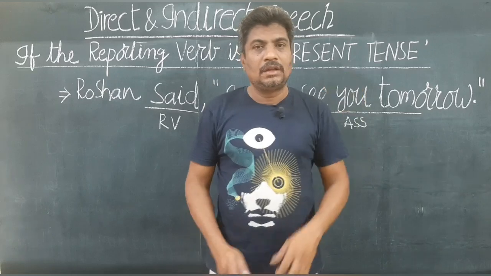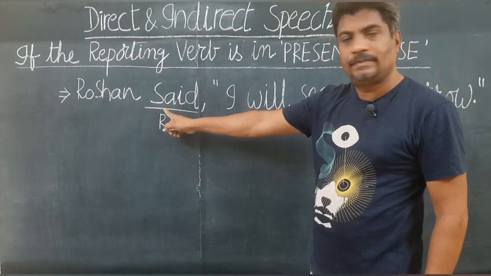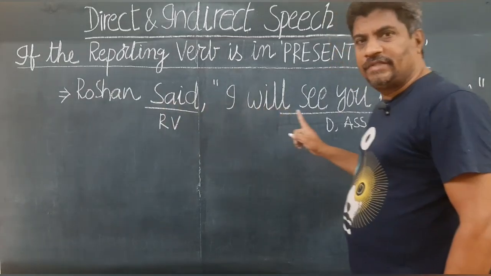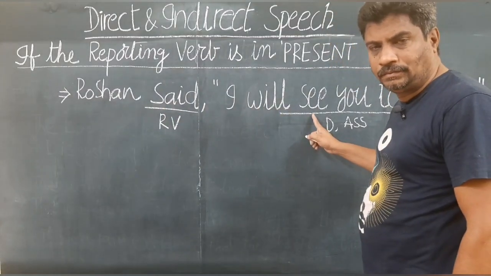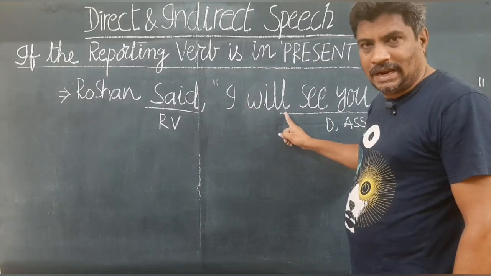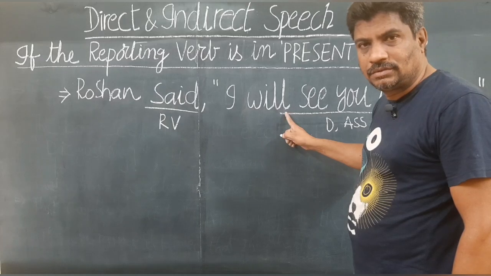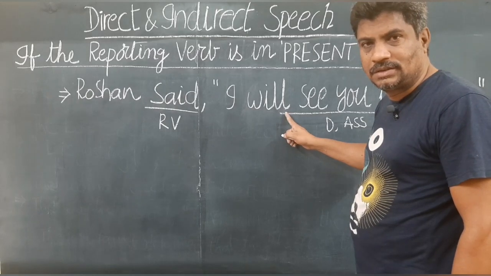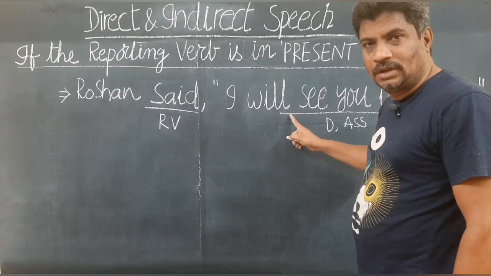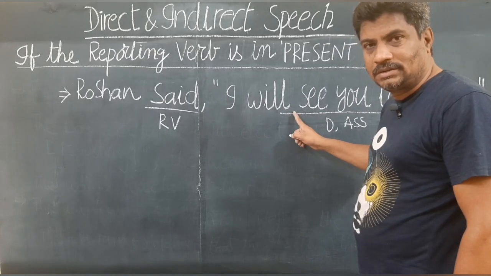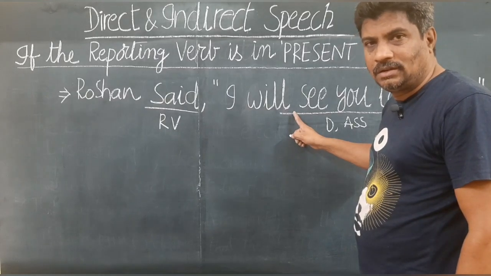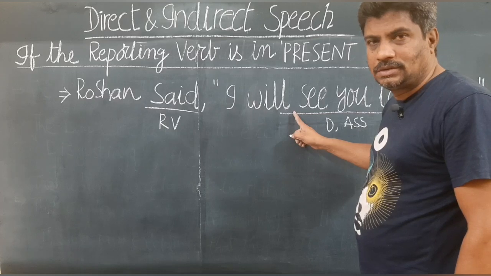If the dialogue is assertive, what changes will take place? If the dialogue is yes-no interrogative, what changes will take place? If this is WH interrogative, if this is imperative, if this is an exclamatory sentence, what are the changes that we make? We have learned all those things.